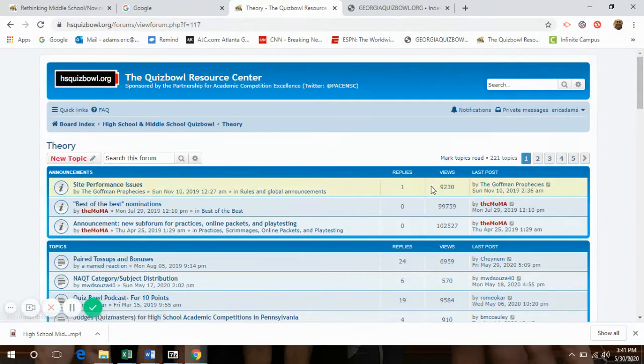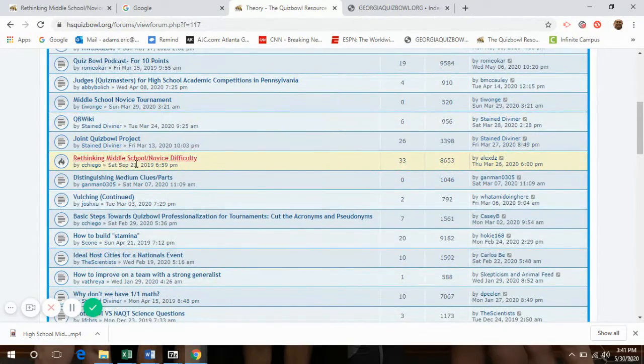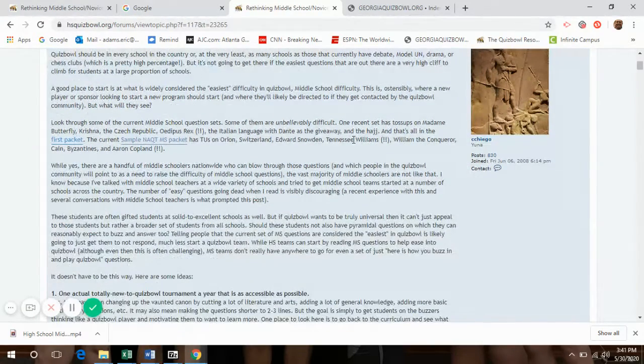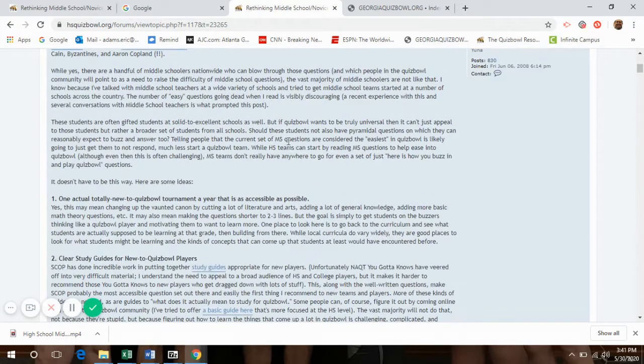In theory, there was a really interesting thread recently that you can see here, rethinking middle school novice difficulty, arguing that even the novice and middle school material is a little bit too difficult. He claims that in this sample middle school packet, this Chris Chiego, who went to UGA, then to San Diego, but now is in Pennsylvania, talks about how the sample middle school packet has Orion, Switzerland, Edward Snowden, Tennessee Williams, double exclamation mark. It's really what a middle schooler might have heard of and be able to get a question on. Tennessee Williams, William the Conqueror, Cain, Byzantine, Aaron Copland, double exclamation point.